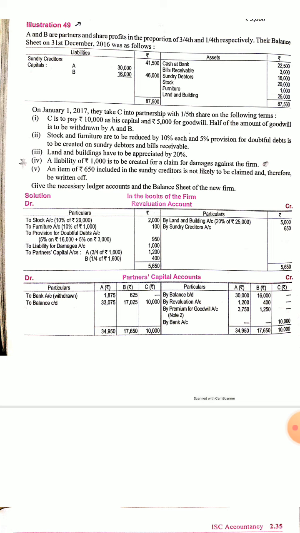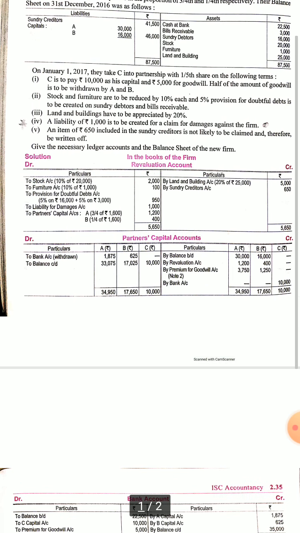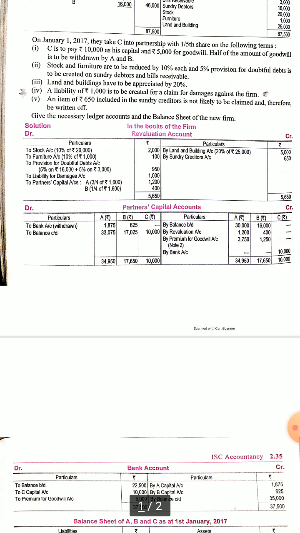An item of 650 included in the sundry creditors is not likely to be claimed and therefore be written off. So necessary ledger accounts and the balance sheet has to be drawn. So let's see the solution. So you can see first revaluation account is made and here we will make the entries.